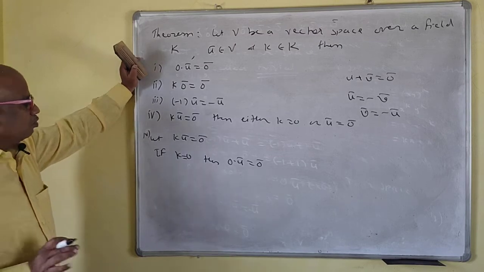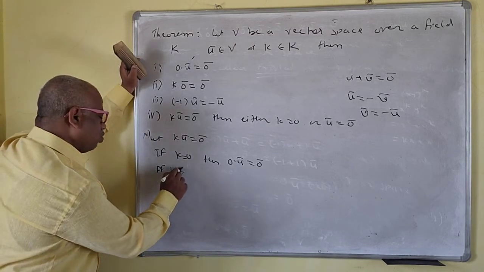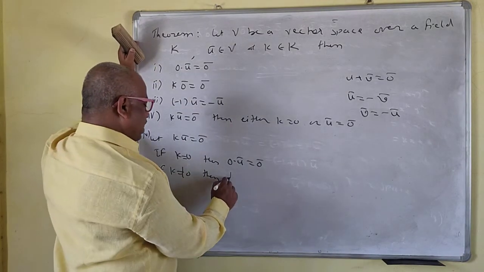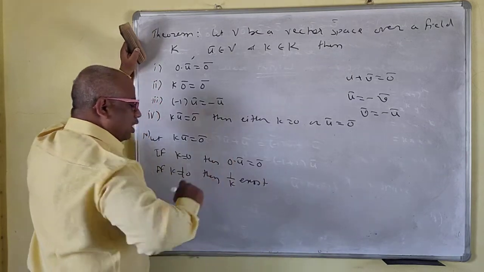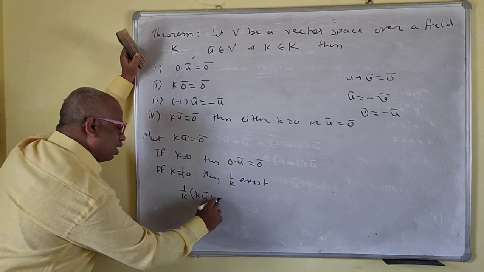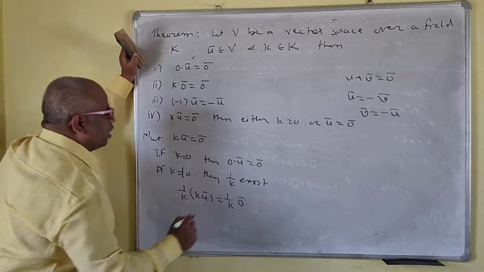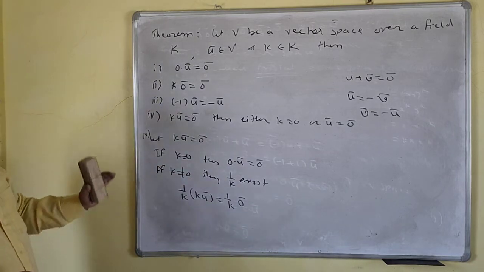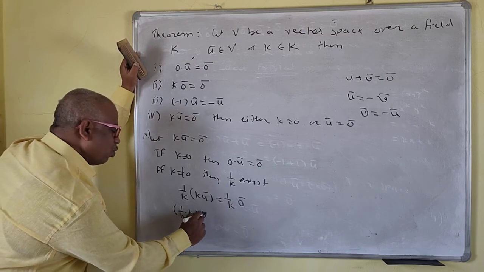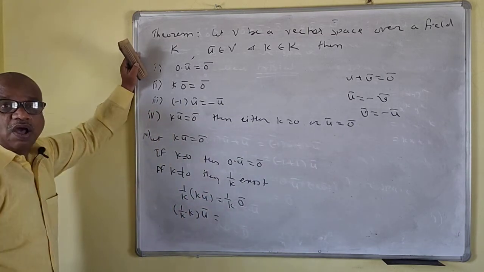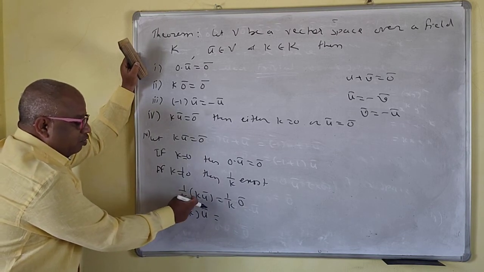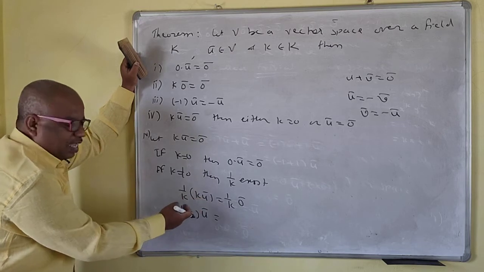This is okay. Now if k is not equal to 0, then 1 by k exists. So 1 by k into k u bar is the same as 1 by k into 0 bar. I have multiplied by 1 by k on both sides. Now this is your ninth axiom: 1 by k into k u bar, because V is a vector space, it satisfies all the 10 axioms. So we apply this ninth axiom, l into k u bar is the same as k l u bar, something like this.